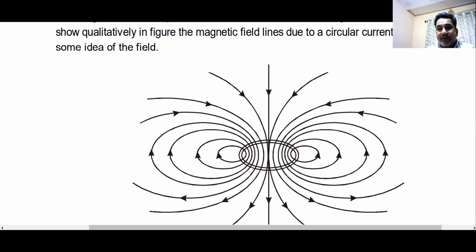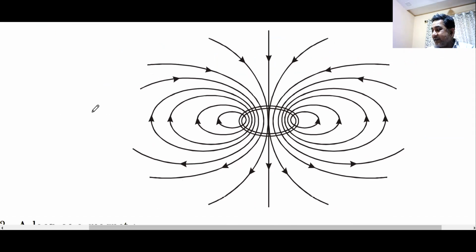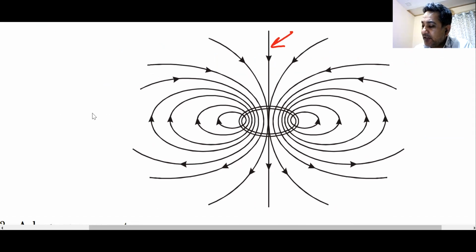This is the way magnetic field looks like. See, it is this way that it looks like, the magnetic field created by a ring. As you can see, this line is coming from infinity and this line is going to infinity. Getting my point? Yes, sir.